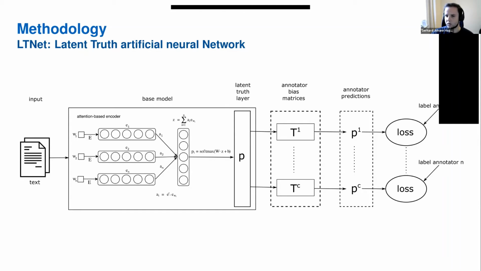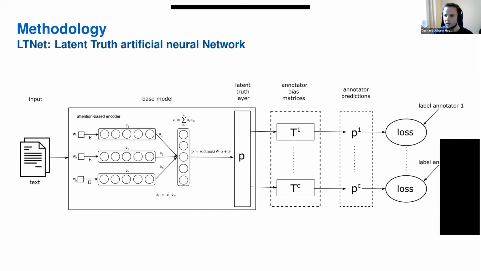And these really encode the biases from each annotator, how they deviate from the latent truth, which we call this probability layer here. I will not go into detail about the classification internals, but it's essentially just the weighted average of word vectors, whereas the weights of the average are determined by attention weights, which are trained separately. So the most important thing is really that we have for each annotator a separate loss and a separate annotator bias matrix, and that's modeled independently of each other.